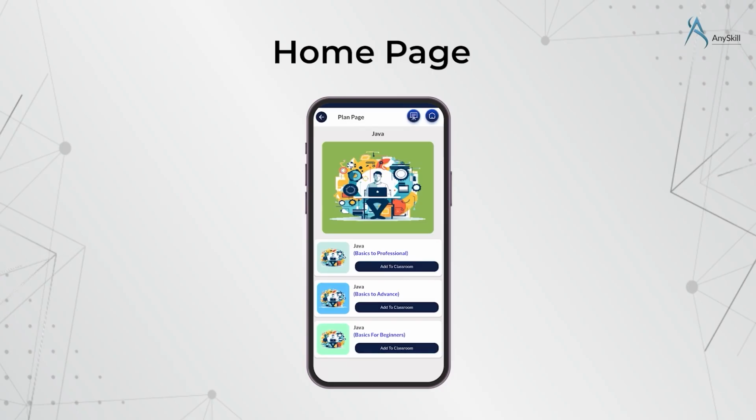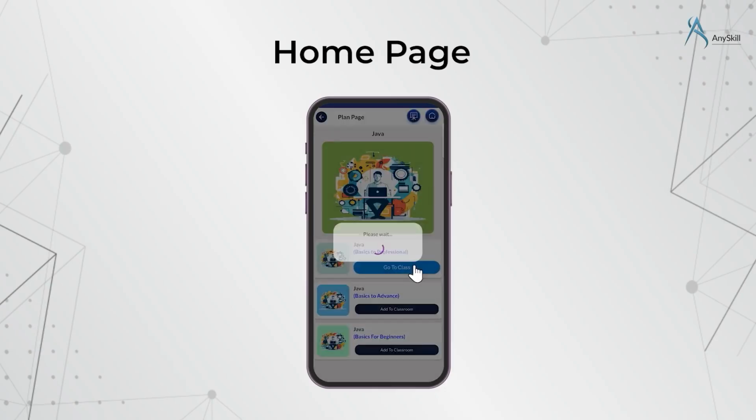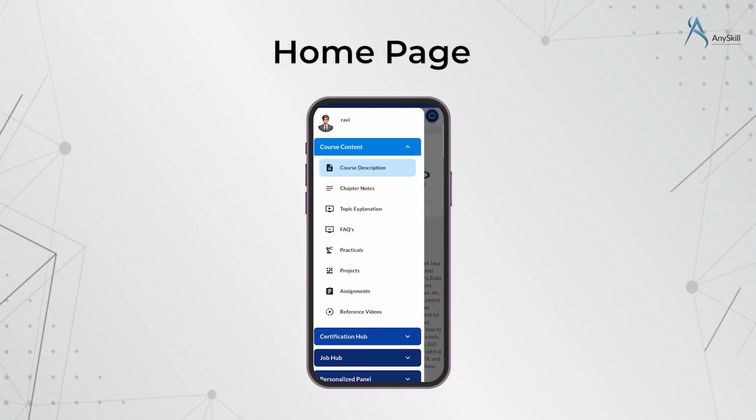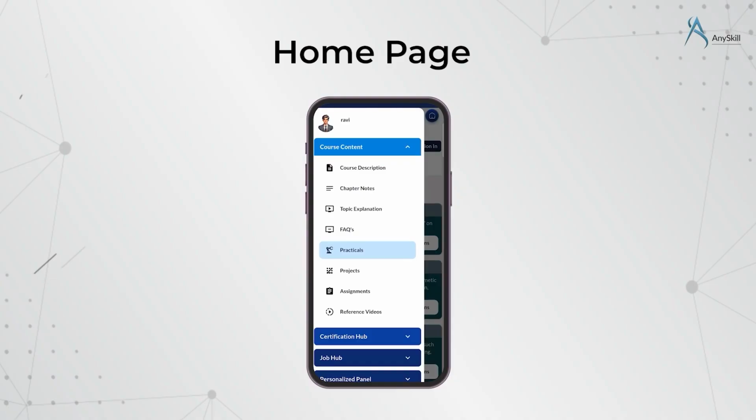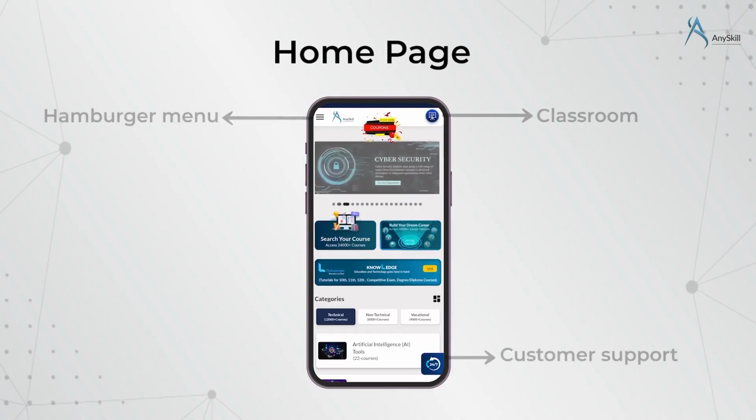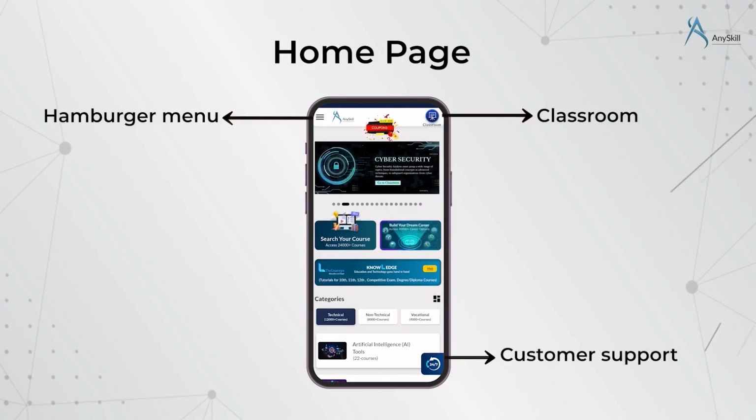In the same way, in the AnySkill app, before you can explore the content or start learning, you need to use the Add to Classroom option. This is just like entering a real classroom. Once you add a course to the classroom, you will be able to see all the topics, lessons, and resources. Just like how in a physical classroom, the teacher shows you what to study. So remember, to start exploring and learning in the AnySkill app, your first step is to add to classroom. That's your entry ticket to learning.